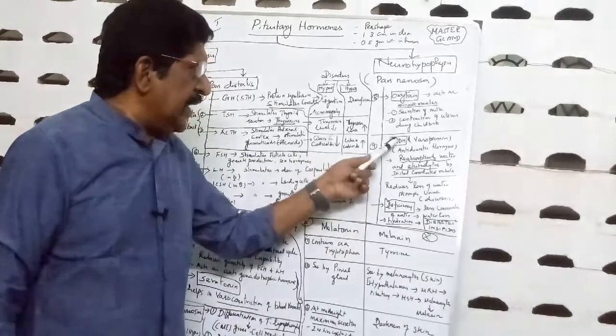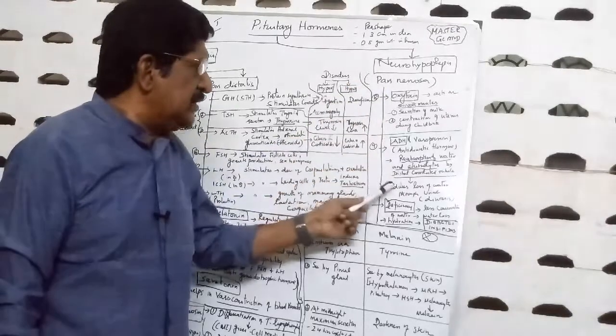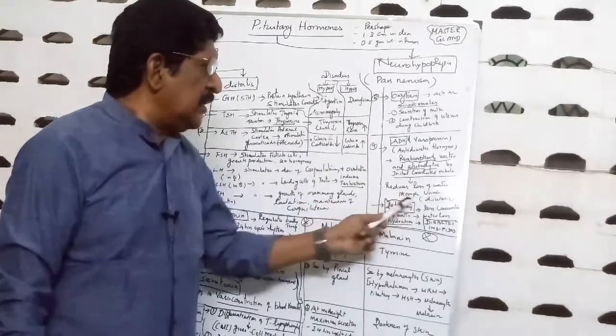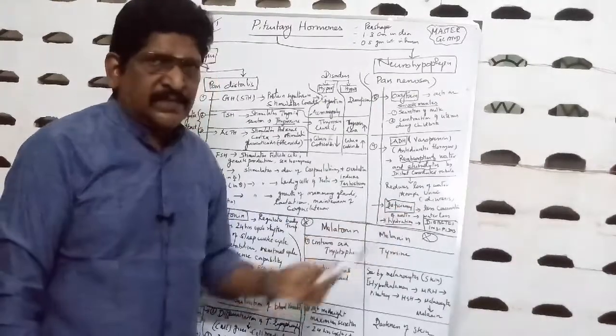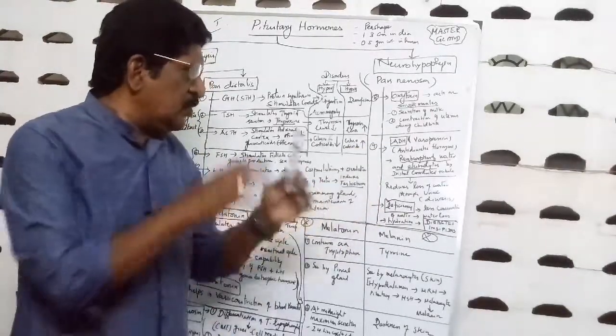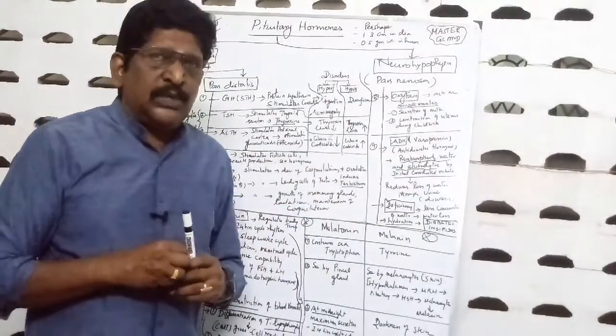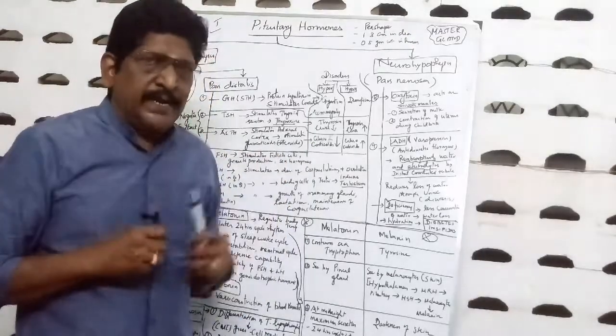what this ADH will do, the neurohypophysis secretes the ADH, and the ADH reduces loss of water through urine. So loss of water through urine is called diuresis. It acts as the antidiuretic hormone. It reduces the loss of water through the urine and absorbs water from the urine and gives it to the blood.